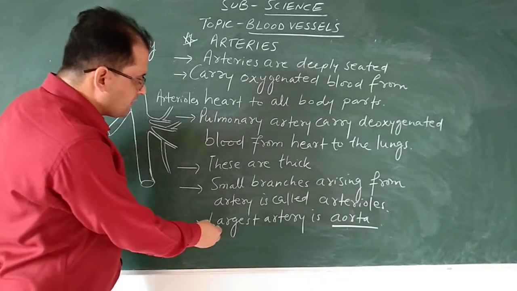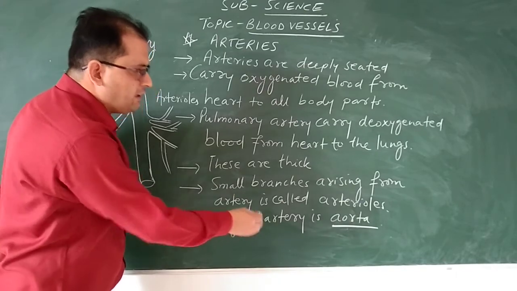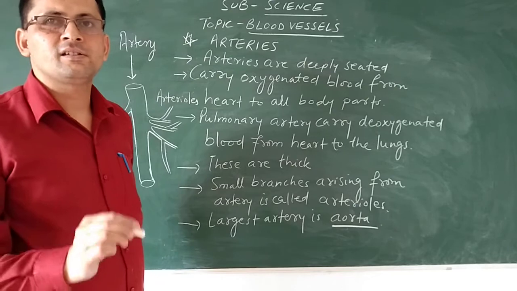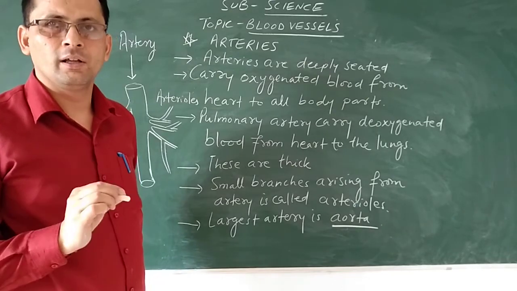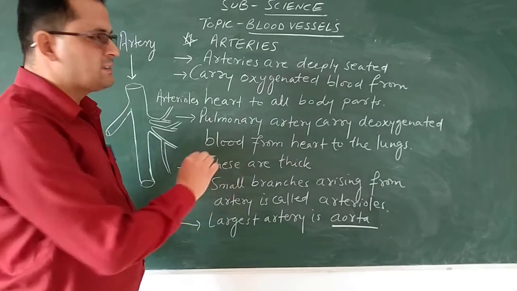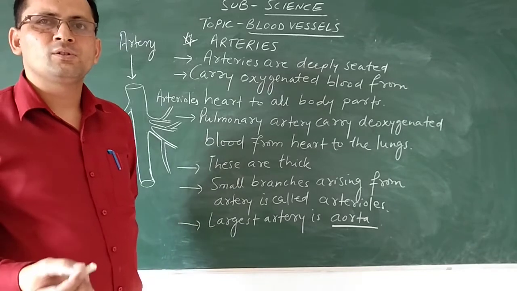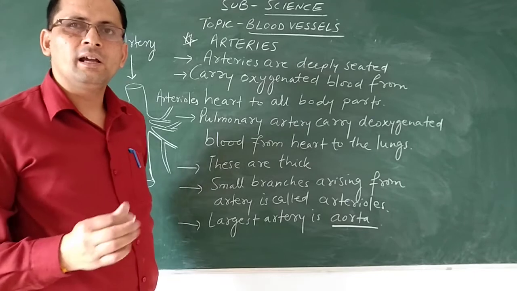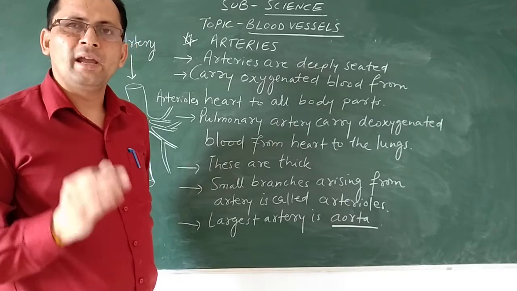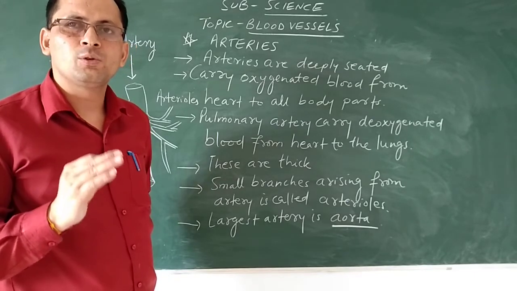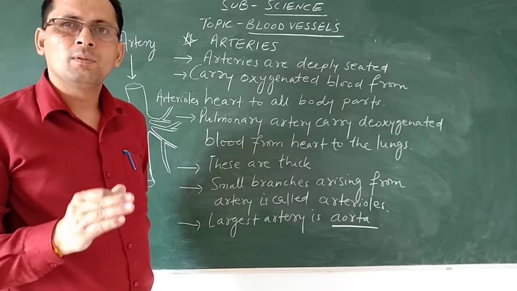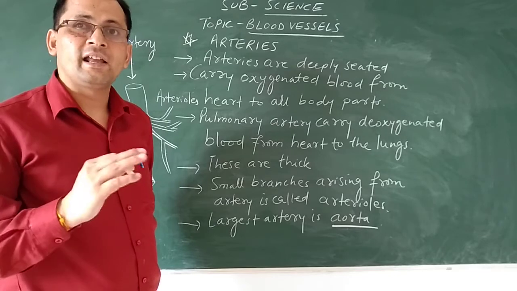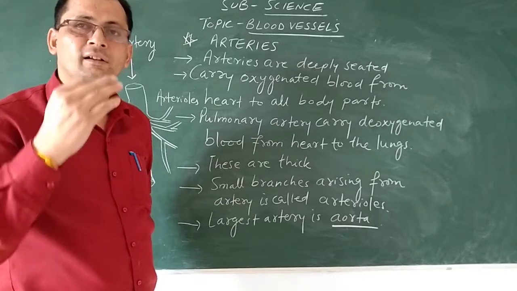Next beta, the largest artery in our body is the aorta. Other than this, one more artery is there which is known as the carotid artery. The main function of the carotid artery is to carry the blood from the heart to the brain.